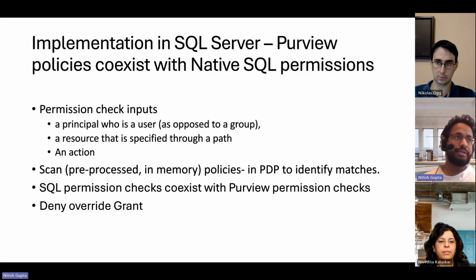One thing to note is that the SQL permission checks coexist with Purview permission checks. Suppose you have a grant on either, it would grant access, but if you have a deny on either, you cannot access, and denies obviously override the grants. So this works hand in hand with the existing SQL permission system. So it's an extension.